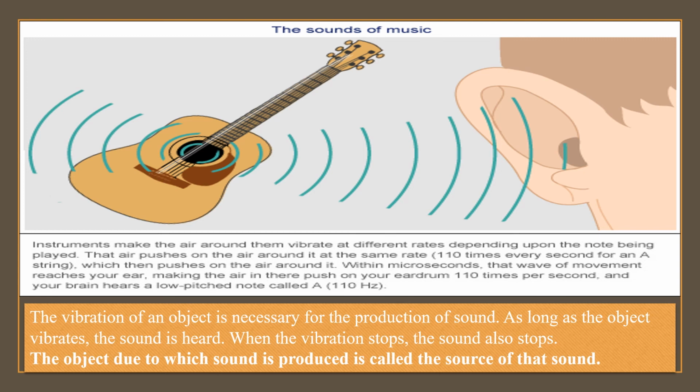So it is very important to have vibration in that object to produce sound, और जब तक वह object vibrate करता रहेगा, you will be able to hear the sound, and when the vibration stops, the sound also stops. And also remember that the object due to which sound is produced is called the source of that sound.